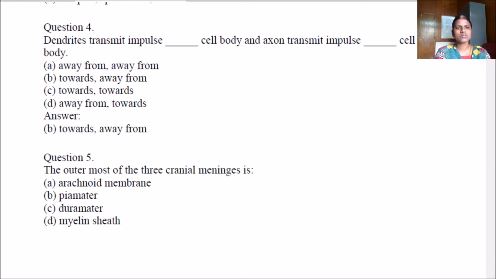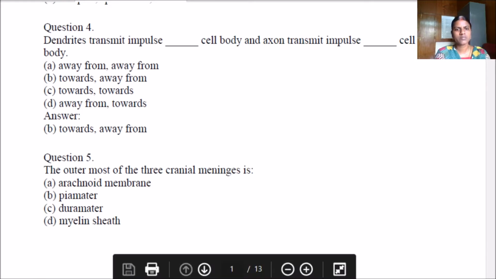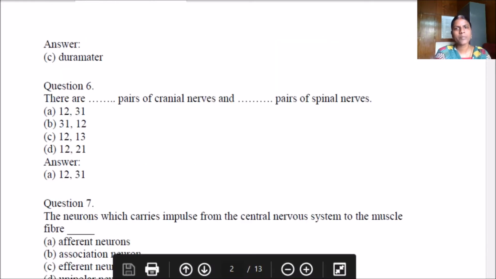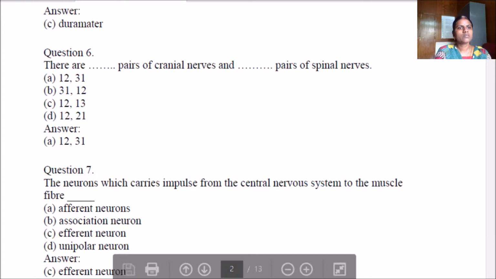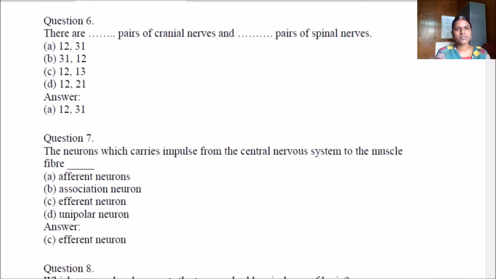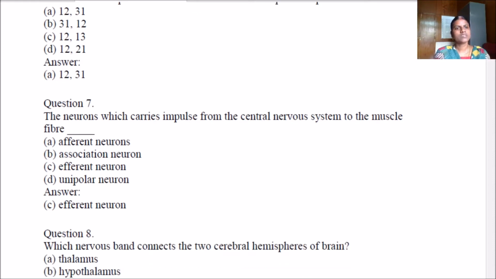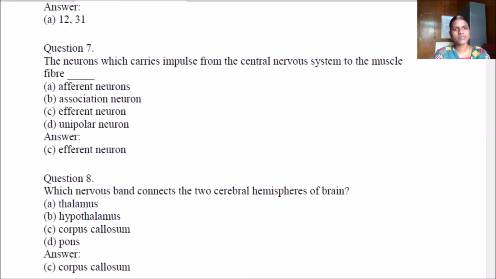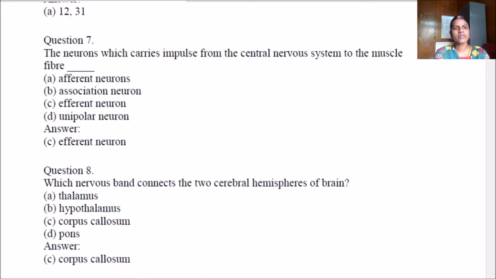The outermost of the cranial meninges is, which one? Dura mater. There are 12 pairs of cranial nerves and 31 pairs of spinal nerves. The neurons which carry the impulse from the central nervous system to the muscle fiber are called efferent neurons.